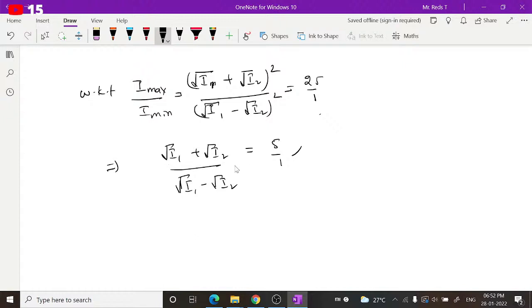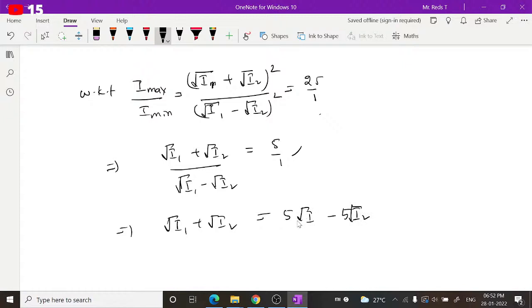Root I1 plus root I2 is equal to 5 into root I1 minus 5 into root I2. Okay, and if you bring this one side, what you can write, root I1 plus root I2 is equal to 5 into root I1 minus 5 into root I2.